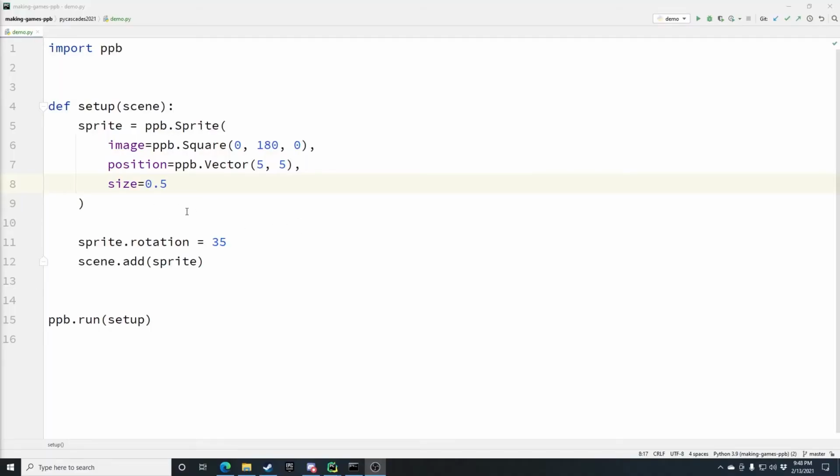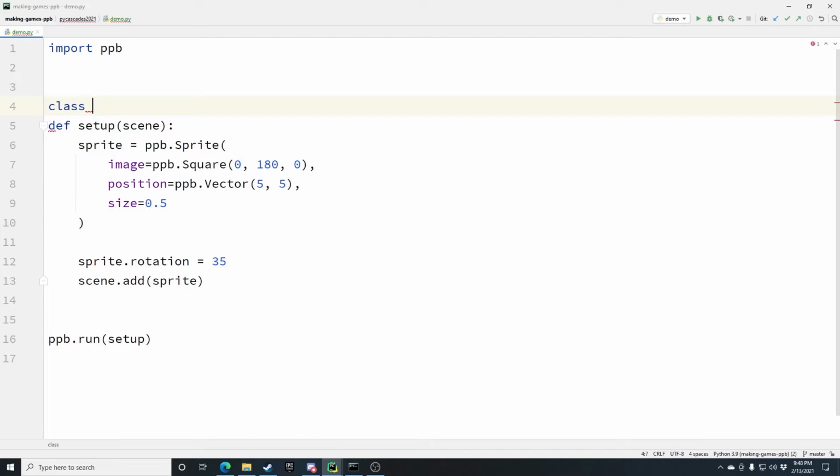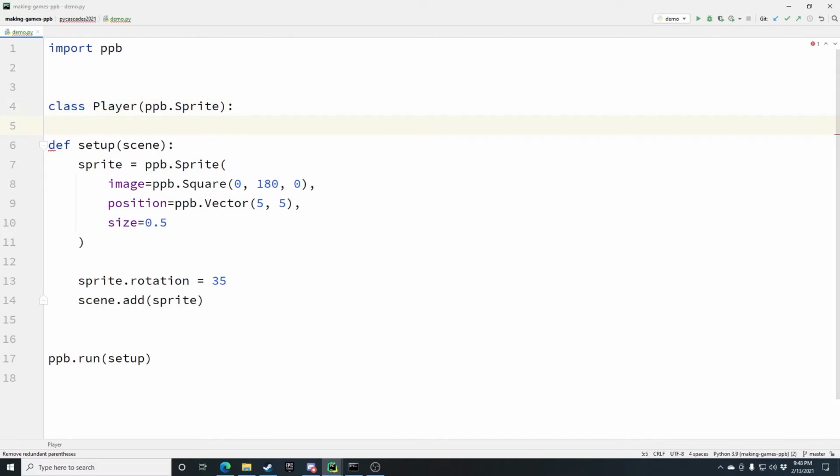So we've been using the base sprite here. Let's actually make our own class. Class Player, PPB sprite. We don't need an init because it was already set up, but we do want to set some defaults here.